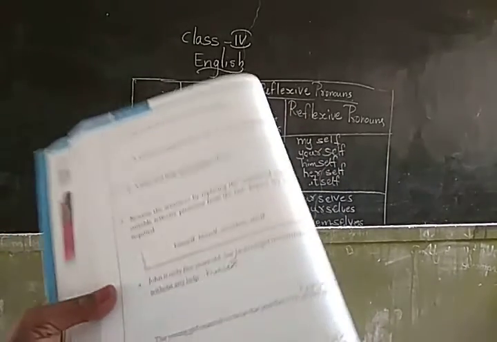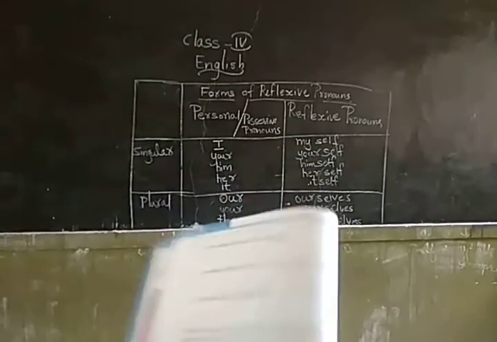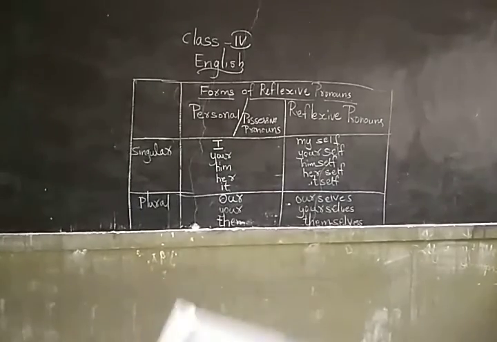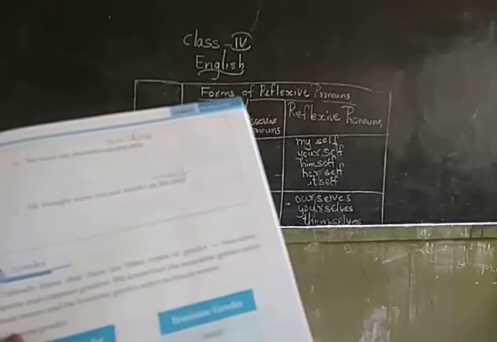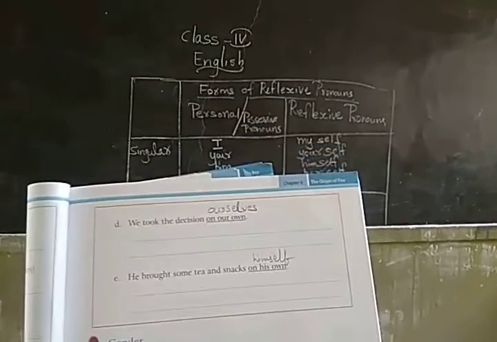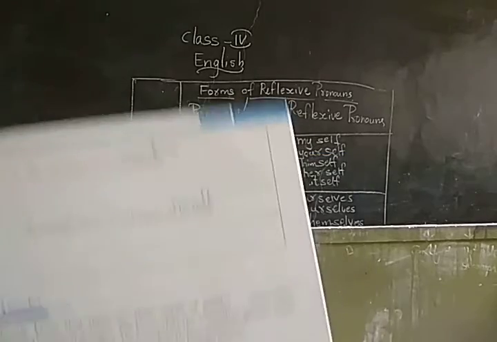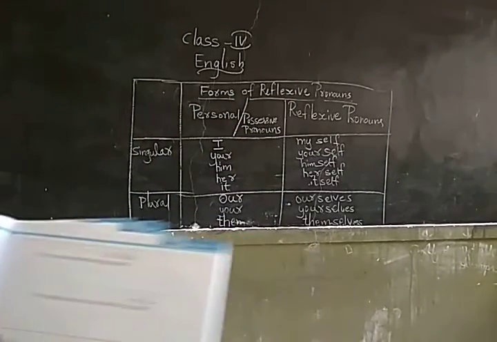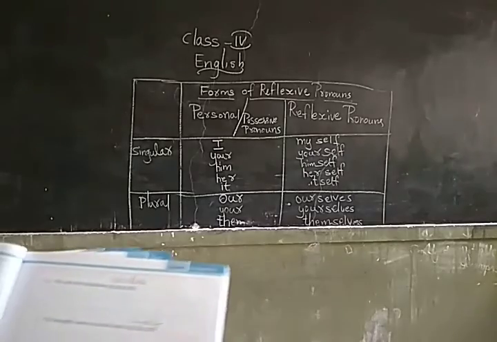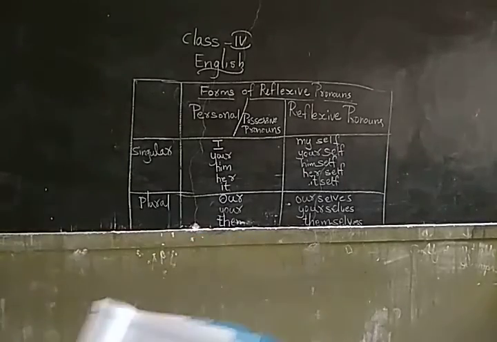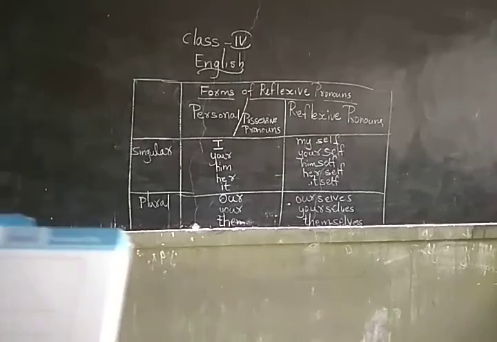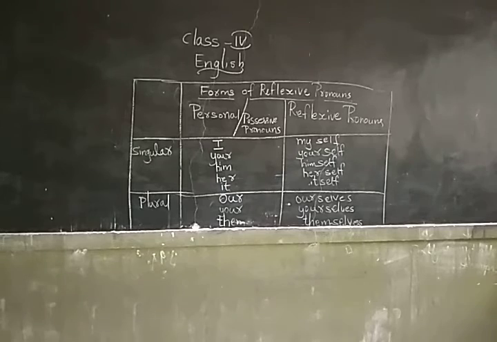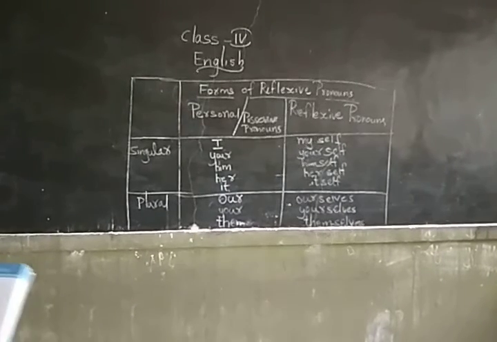The puppy got stuck under the gate and forced its way out itself. Page number 95. We took the decision on our own: ourselves. He brought some tea and snacks on his own: himself, you are going to write. He, himself. We means our.